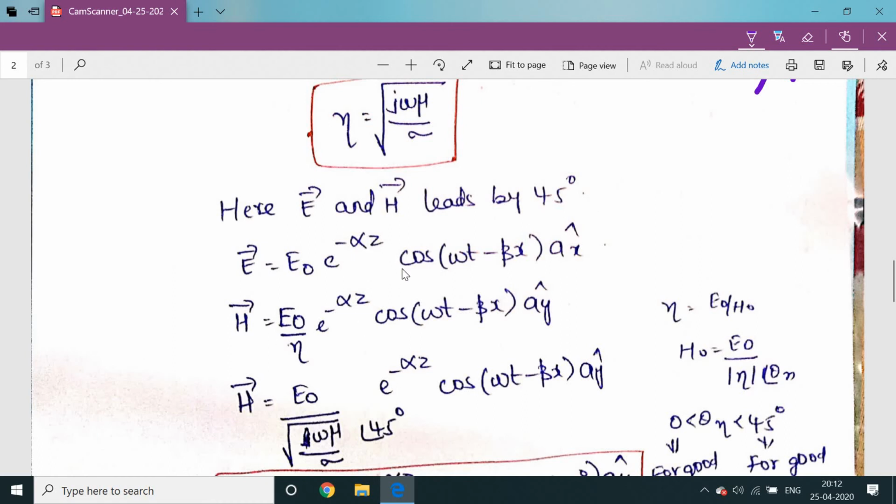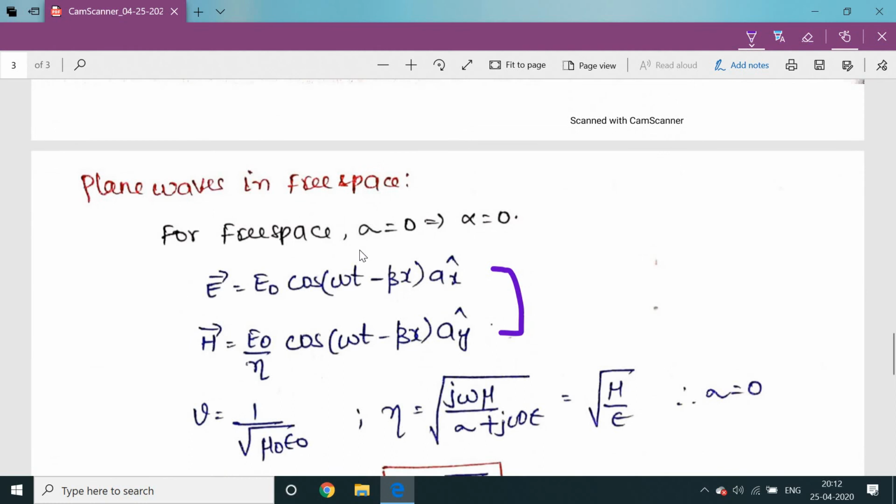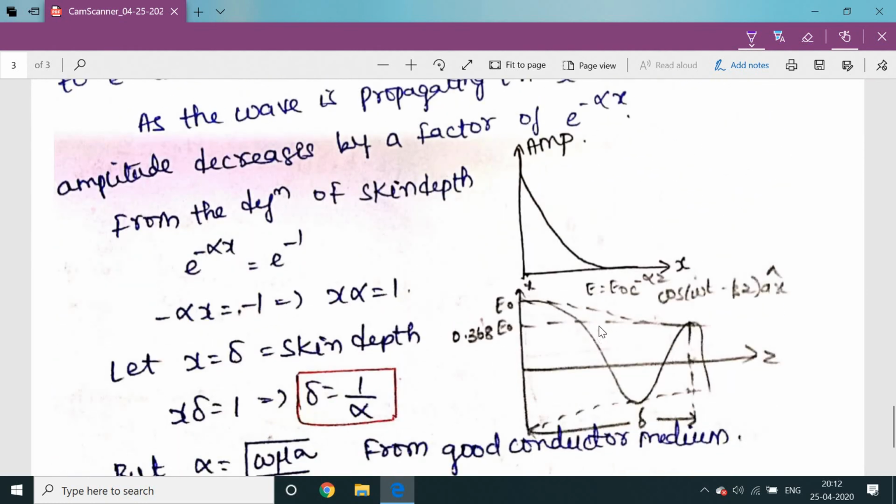The cosine signal is being reduced, with amplitude E naught, and this goes in the direction of propagation, that is z.